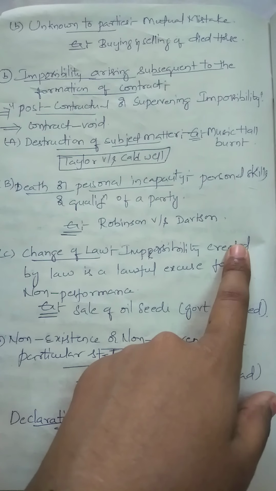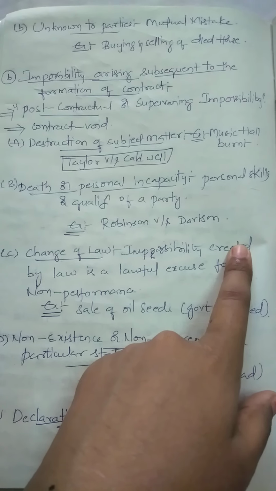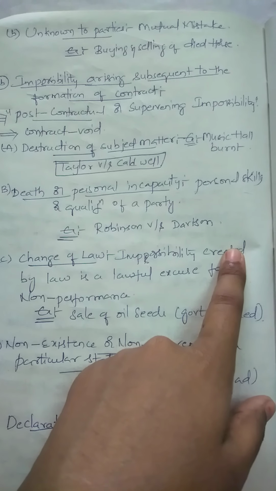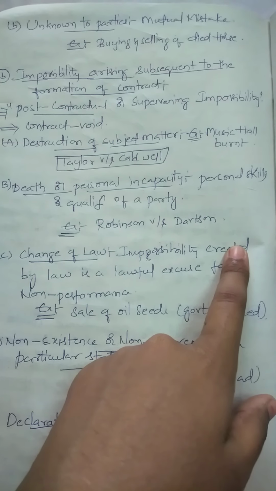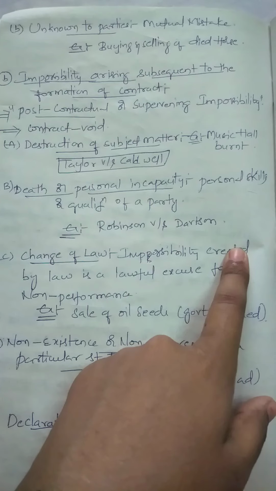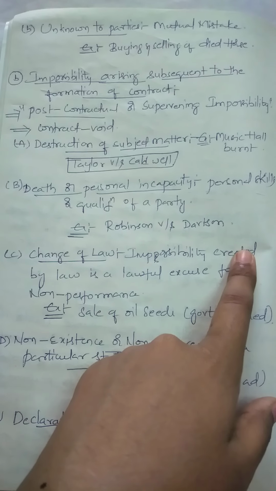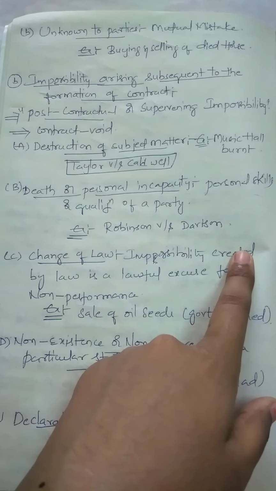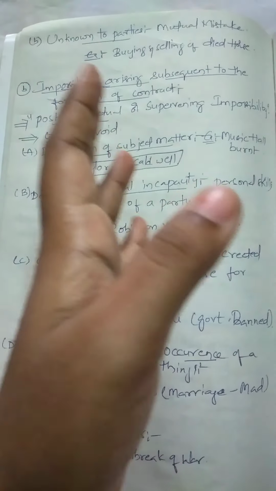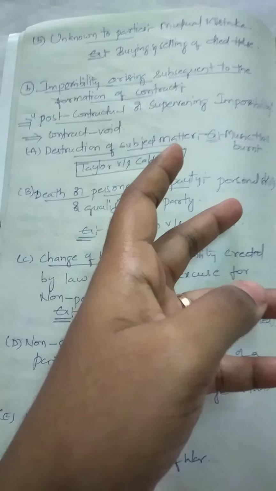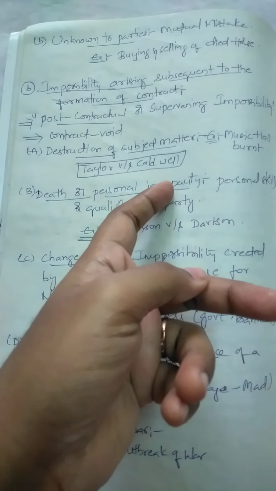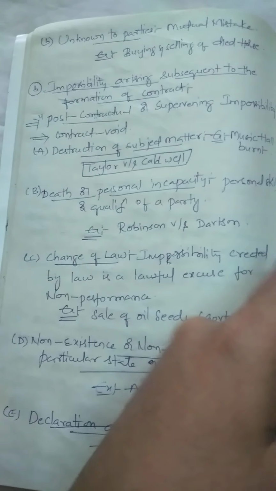A wants to sell his horse to B, and B also wants to purchase that horse from A. So both parties have entered into an agreement, but they don't know that the horse they want to sell and purchase has died. Even not knowing that, they enter into an agreement, and that agreement cannot be performed.